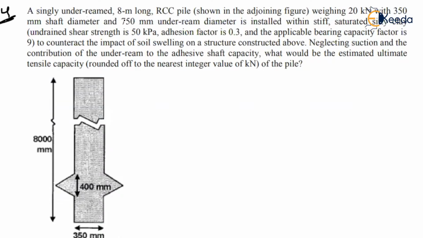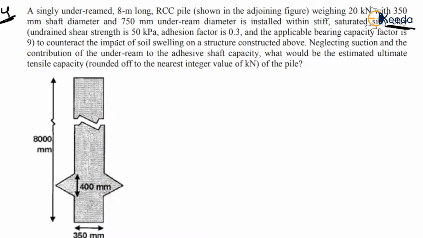A single underreamed pile, 8 meter long, RCC pile as shown in the figure, weighing 20 kilonewtons. So the weight of the pile is given. 350 mm shaft diameter and 750 mm underream diameter is installed within stiff saturated silty clay. They are given it is a clay material, and indirectly they are given cohesion as 50 kilopascal. Adhesion factor 0.3.